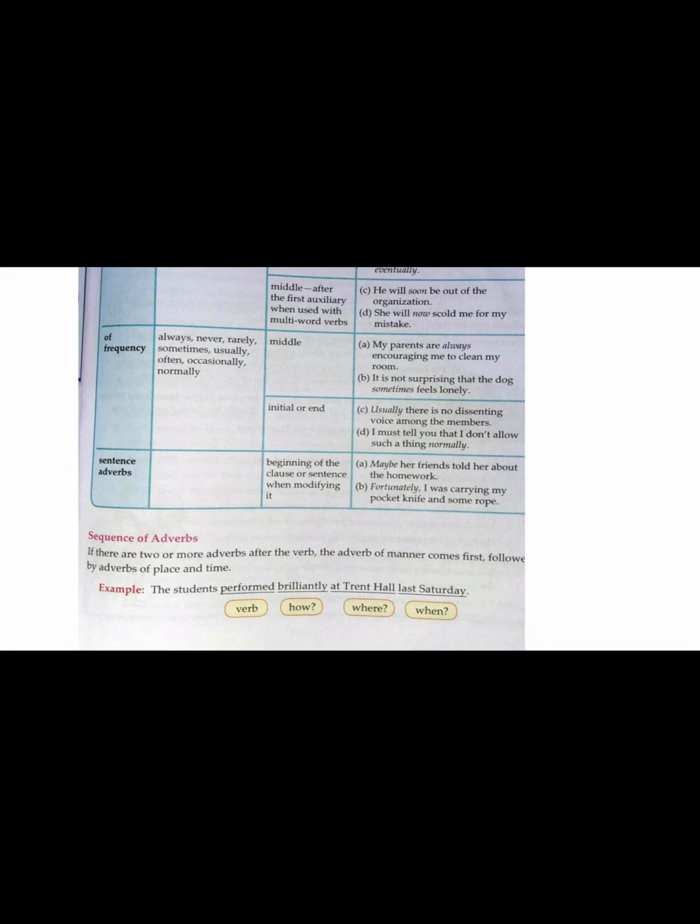Will now scold me. Two verbs are there, will and scold. So you can use it after the first auxiliary verb, first helping verb. Then adverb of frequency, examples are given. It could be placed either in the middle or at the initial or end, anywhere you can write. Sentence adverb always comes in the beginning of the sentence.